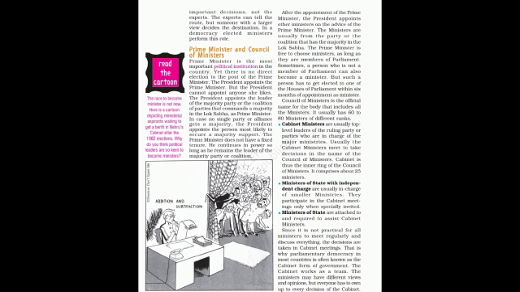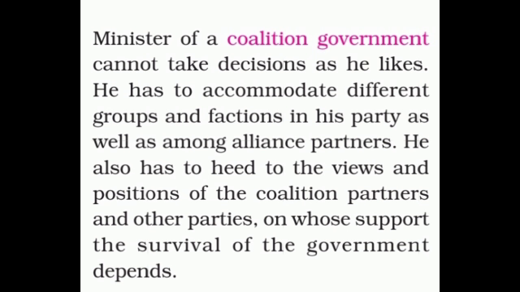Ministers are divided into 3 categories: cabinet minister, minister of state with independent charge, and minister of state. Cabinet minister: top level leader of the ruling party in charge of a major ministry, and the inner ring of the council of ministers comprises about 20 ministers. Minister of state with independent charge: in charge of a smaller ministry, participates in the cabinet meeting only when specially invited. And the minister of state: attached to a portfolio to assist cabinet ministers.